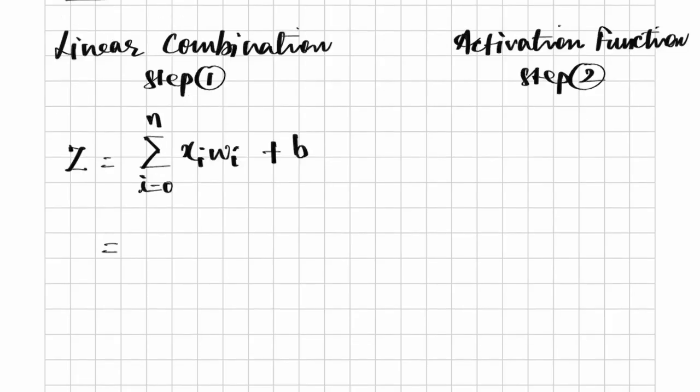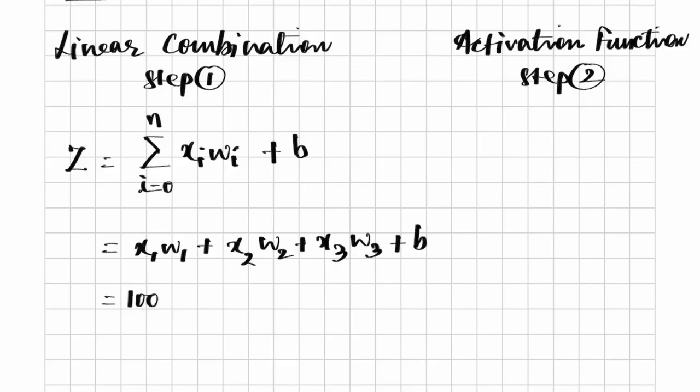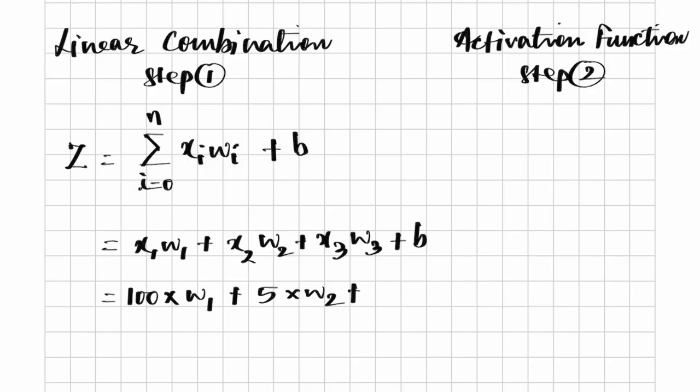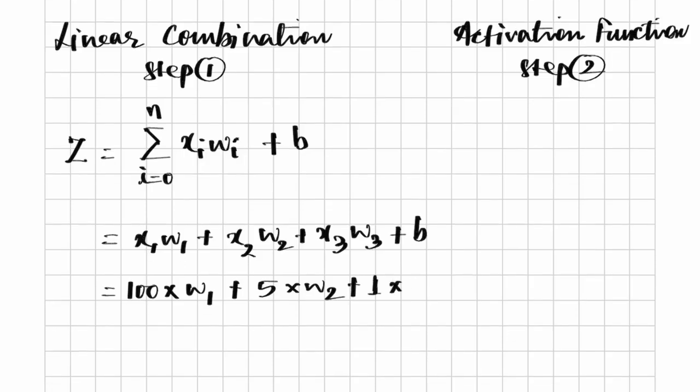For our use case, we can extrapolate this formula as x1w1 plus x2w2 plus x3w3 plus bias, which will be equal to 100 into w1 plus 5 into w2 plus, since x3 value is 1, 1 into w3 plus bias.